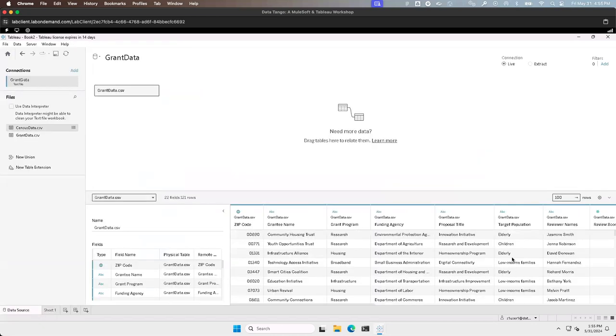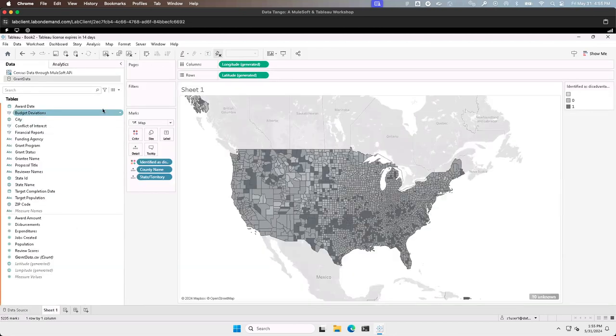I can see that the data has populated. Scroll over just to double check that this is correct. And then I'll go back to the sheet that I was working on. I can see my two data sources here. So I have my census data as well as my grants data. I'm able to overlay these without actually connecting them together, which is a really awesome thing to be able to do in Tableau. But before I do so, I noticed that it's actually kind of hard to see some of these small counties. So before I do that, let me actually change the border here.